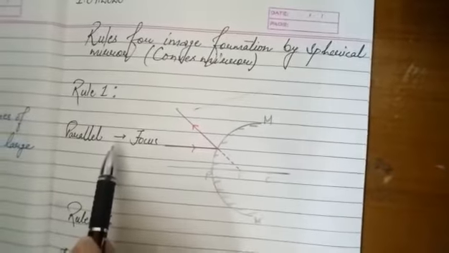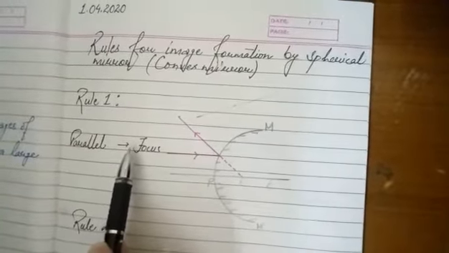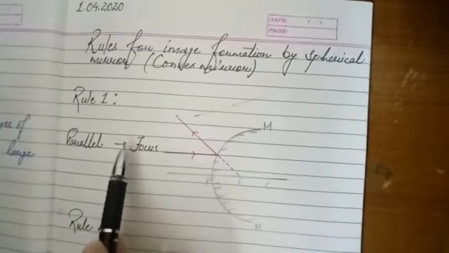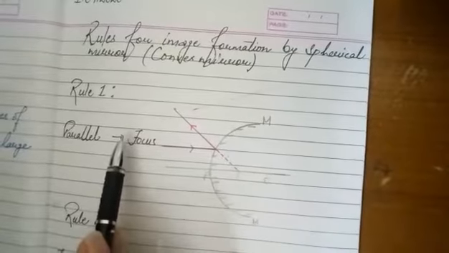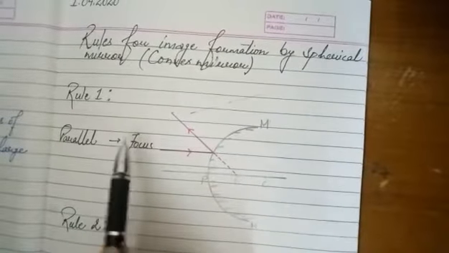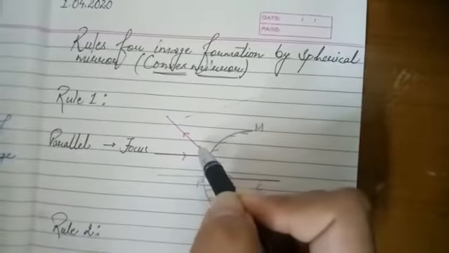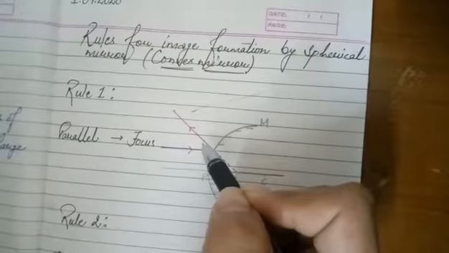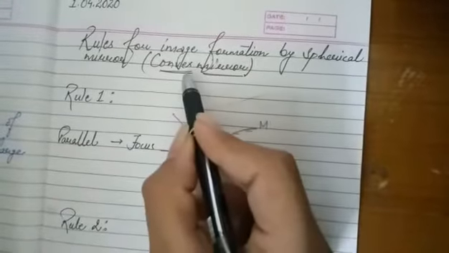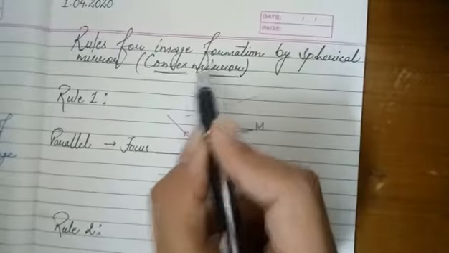In the previous lecture we studied the rules for image formation by concave mirror. We did that topic in a very detailed manner. Now we are about to start with the convex mirror. Firstly we will discuss the four basic rules that we have already discussed in case of concave mirror. Now we will start it in convex mirrors.